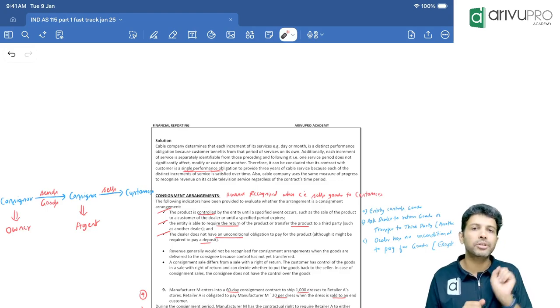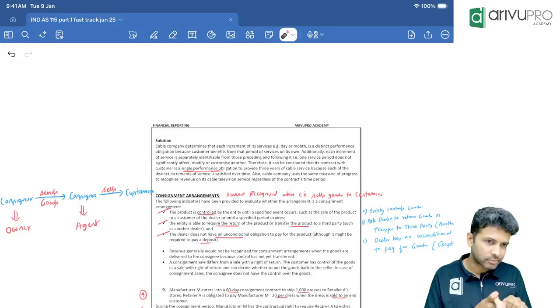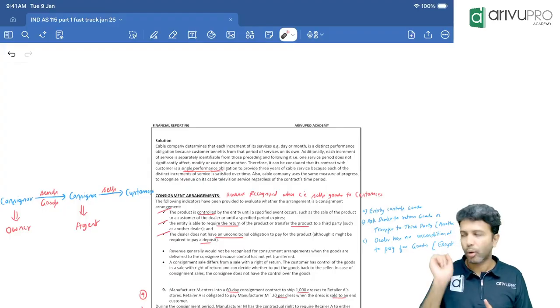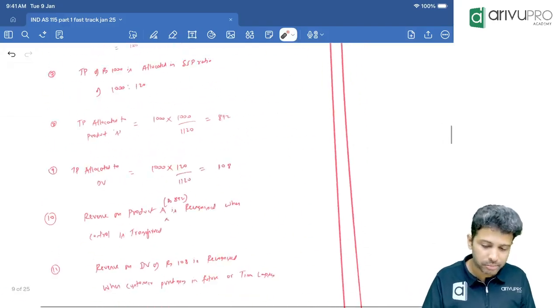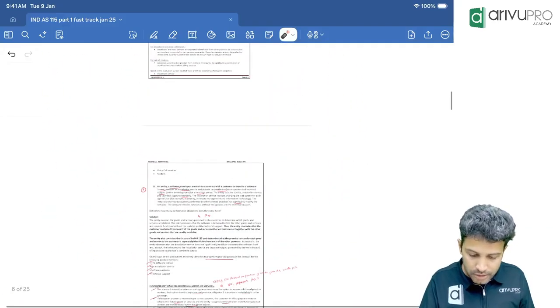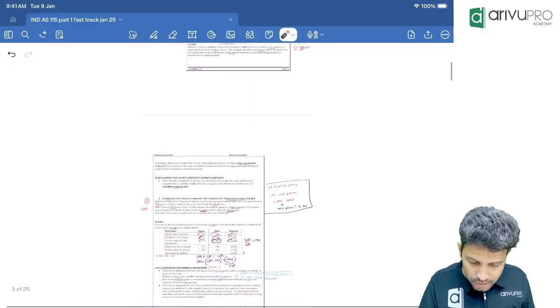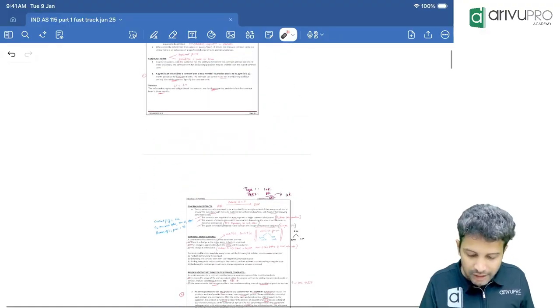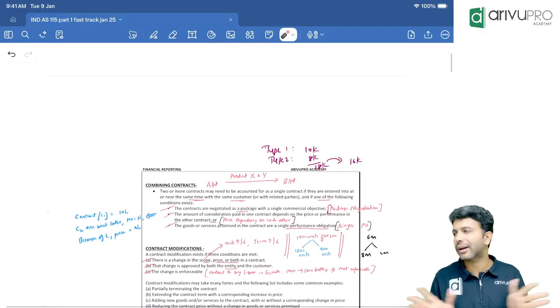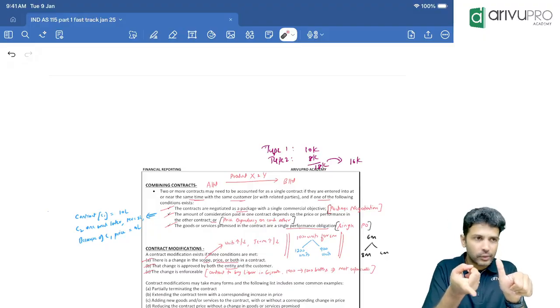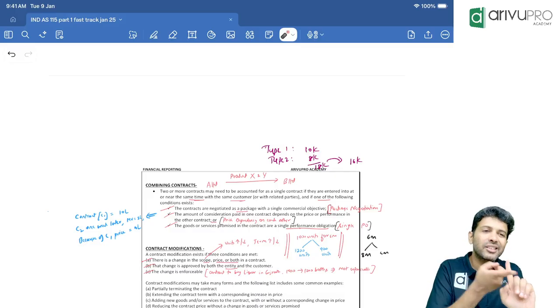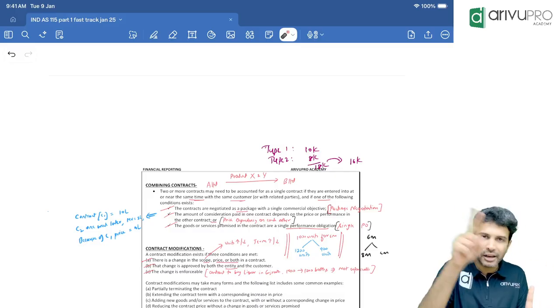Okay. Contract term. Usually the contract term is the duration mentioned in the agreement, but sometimes it can also be lesser. The period for which you can enforce rights and obligations becomes your contract term. Okay, then what did we look at afterwards? Next, after this, what did we look at? Combining contracts. Sir, if you have entered multiple contracts, can you combine them? Yes, provided you have entered those contracts with the same customer and nearly at the same time, and any one of the three.